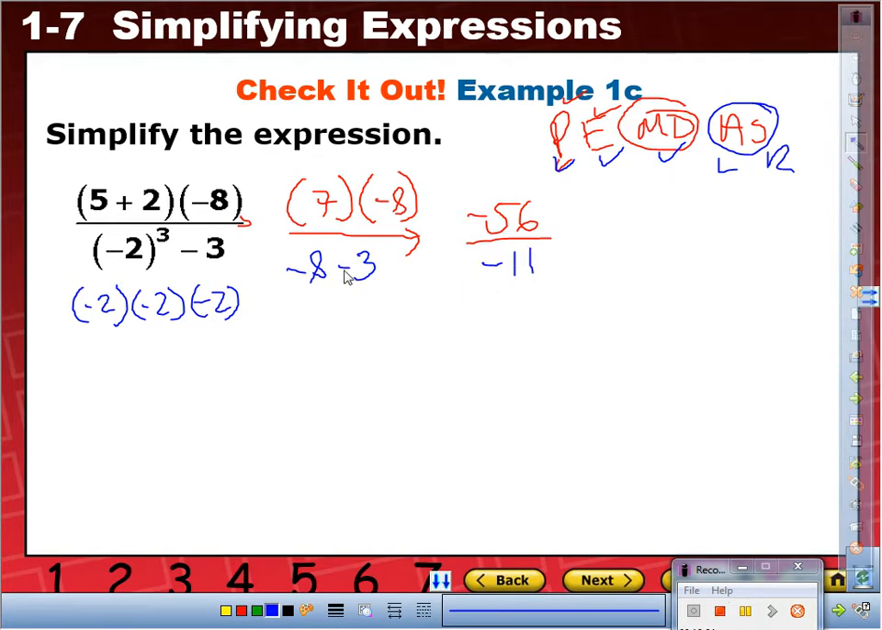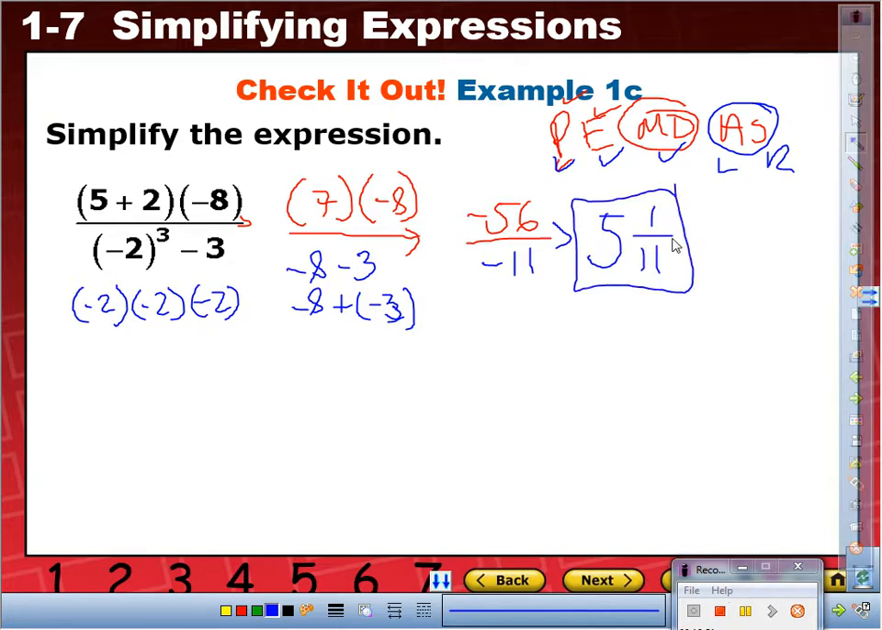If you don't see it, remember, this is adding the opposite of the second number to the first. So therefore, that's negative 11. Are these two the same sign? Yes. So to simplify this, check this out. Guys, focus. How many times does 11 fit into 56? 5 and 1, 11. Hands up if you got that. Okay, good.